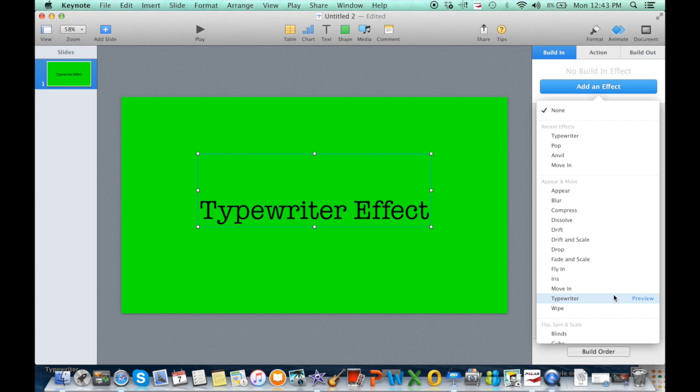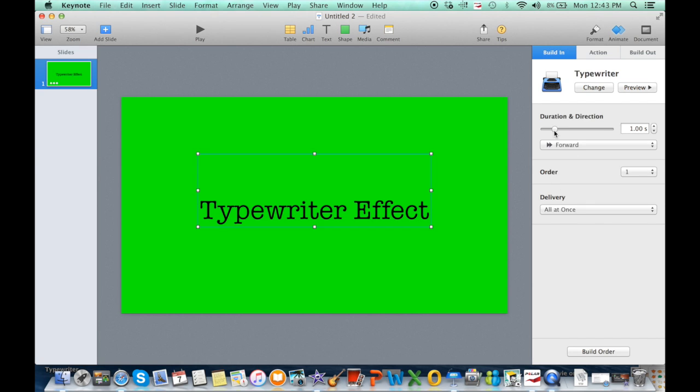Yep. And you can play around with how fast it is, so you can make it slow or you can make it really fast. So I'm just going to go in the middle, so like that. And you can play with how you want it, so you can go from edges and preview that.